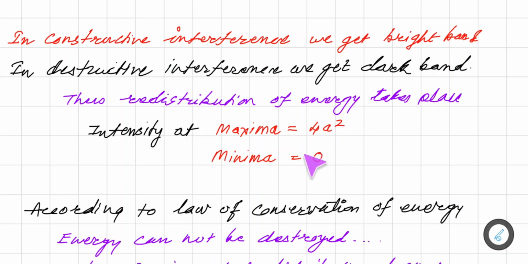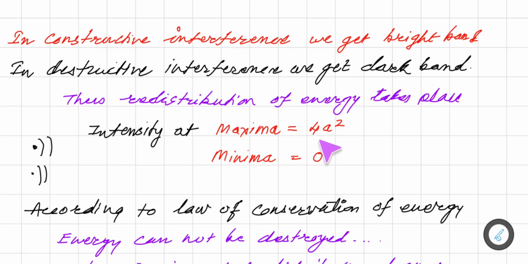But remember, according to the law of conservation of energy, energy can neither be created nor destroyed. These two sources are emitting light energy, and whenever they interfere, we observe that we get 0 intensity at minima and 4A square at maxima.